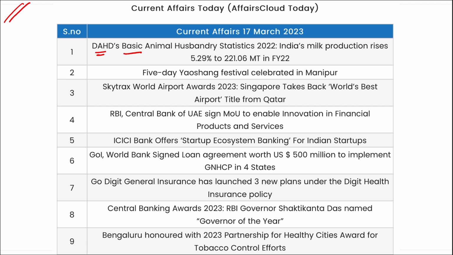DAHD's Basic Animal Husbandry Statistics was released, which stated that India's milk production has risen by 5.29% to 221.06 million tons in fiscal year 22. 5-day Yaoshang festival celebrated in Manipur. Skytrax's World Airport Awards 2023 were presented, and Singapore takes back the world's best airport title from Qatar.